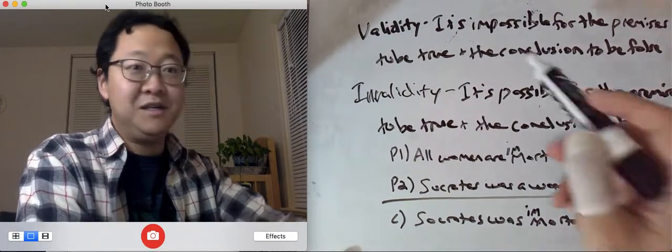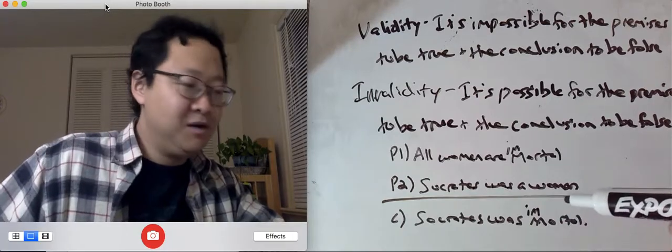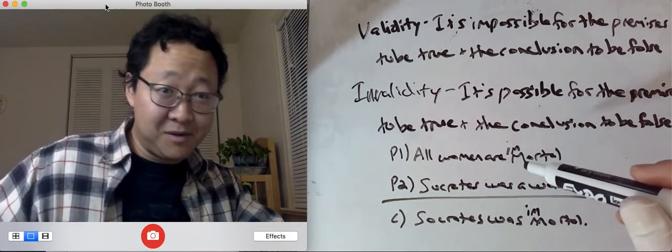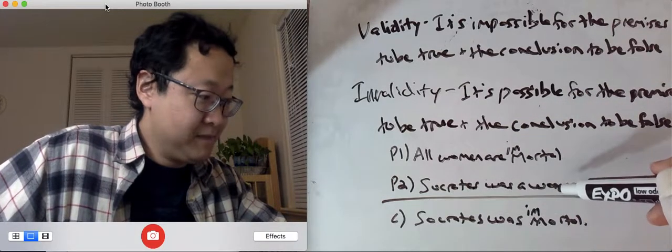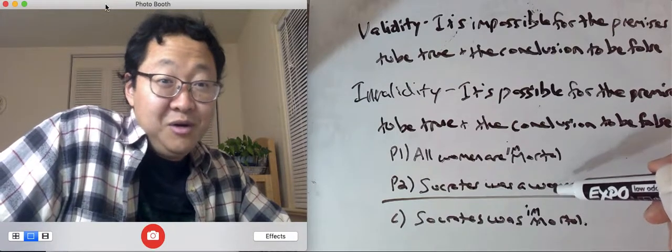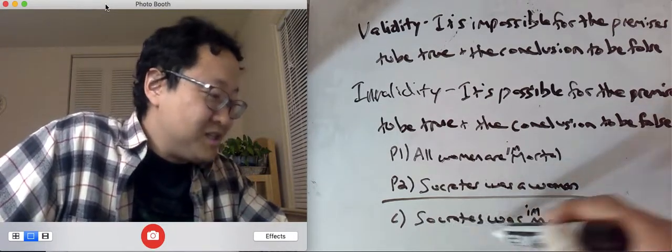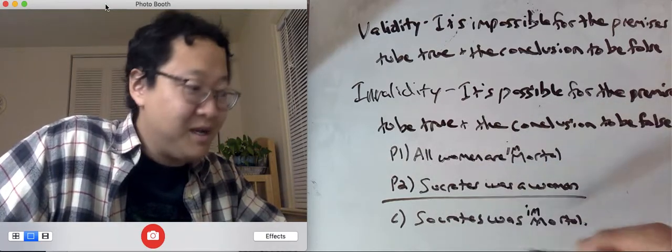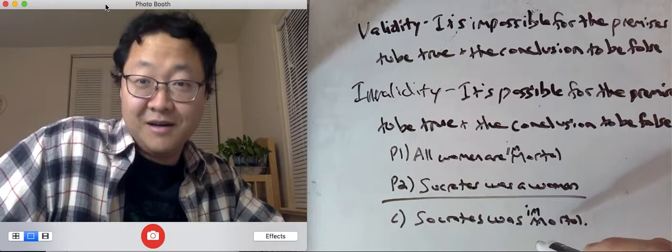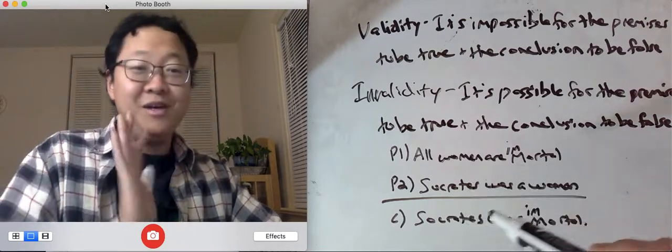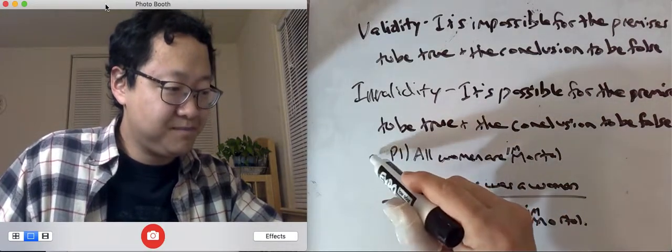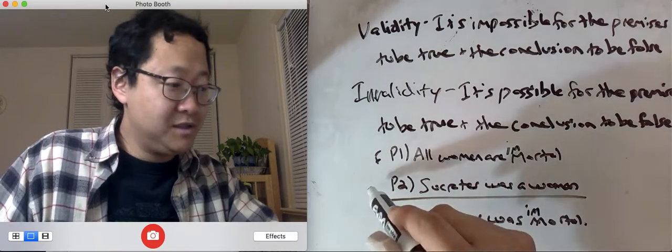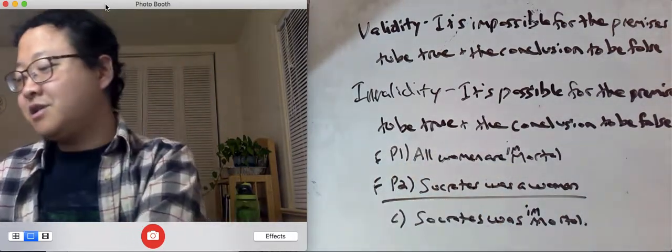Is it impossible for the premises to be true and the conclusion to be false? Well, let's use our test from last time. Suppose it were true that all women are immortal and that Socrates was a woman. Then it would be impossible for it to be false that Socrates was immortal. Given the truth of these, it would have to be true that Socrates was immortal. Now, is this premise false? All women are immortal? Yes, that's false. Socrates was a woman? False. And so we have an answer to our problem.